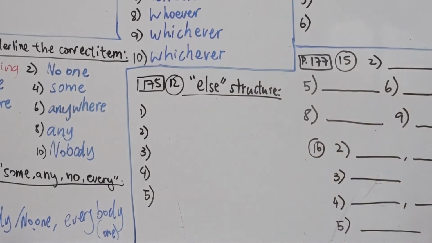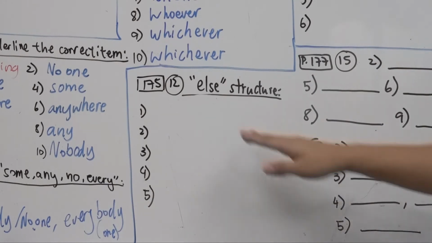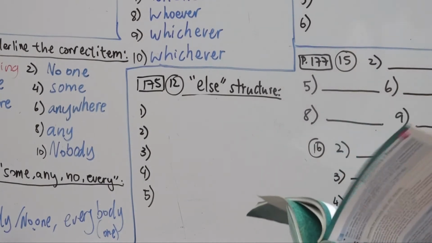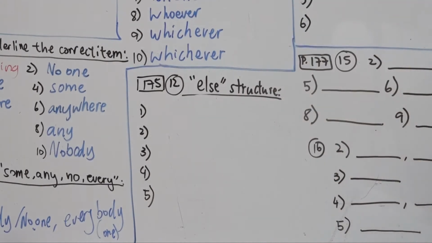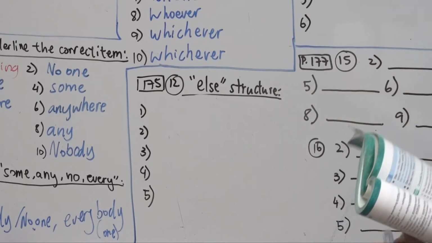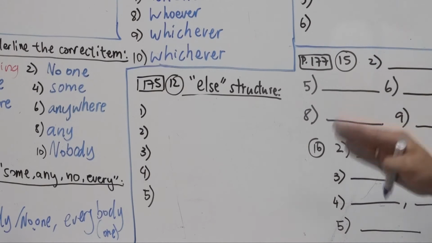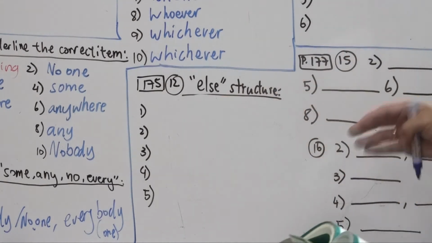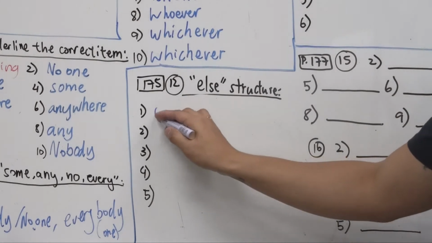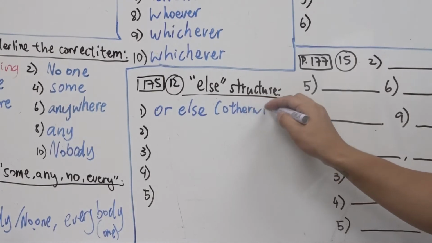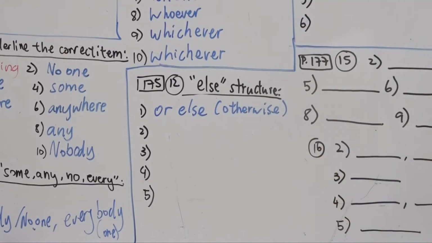Alright, so we have that table there to help us, okay? So now let's try to answer the 5 questions. You have 10 questions, but I want you to do the remaining at home, right? So you can practice by yourself. Because the next few lessons we will not do this again. I want you to do some self-practice, alright? So for number 1, we have the example. You must study for the test or else you won't do well. So we have a consequence, right? Something that might happen. So we want you to do something, right? So or else. In other words, otherwise, right? So I'll just write this down here so you won't get confused with the meaning. Or else can mean otherwise, okay? Otherwise you won't do well.